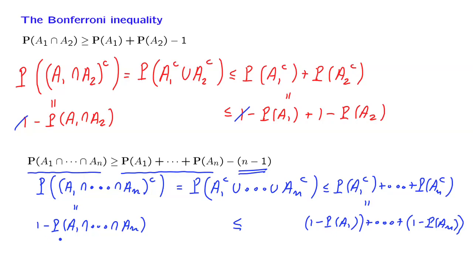Namely, if we start with this inequality and just rearrange a few terms, we obtain this inequality up here. So these Bonferroni inequalities are a nice illustration of how one can combine De Morgan laws, set theoretic operations, and the union bound in order to obtain some interesting relations between probabilities.